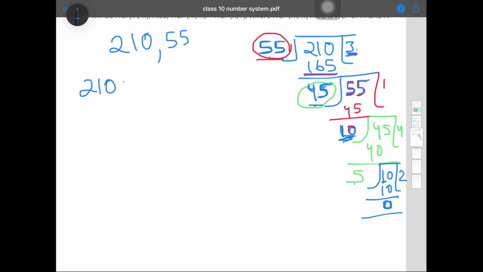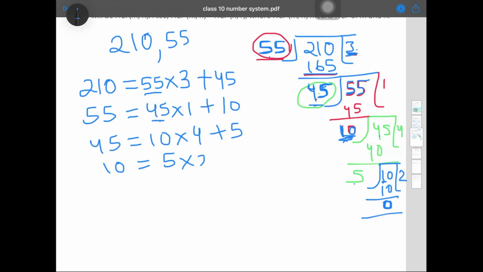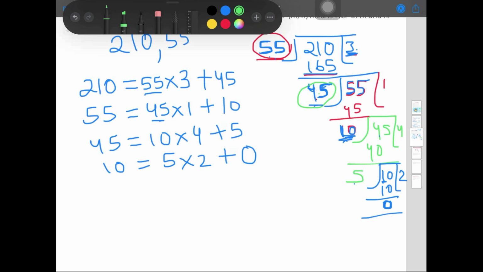Now you can write this thing as 210 equals 55 into 3 plus 45, because 45 was the remainder. Now we will take this 55 as 45 into 1 plus 10, then this 45 will come, so 45 equals the remainder 10 into 4 plus 5, and then 10 equals 5 into 2 plus 0. So you have to stop when you get 0.